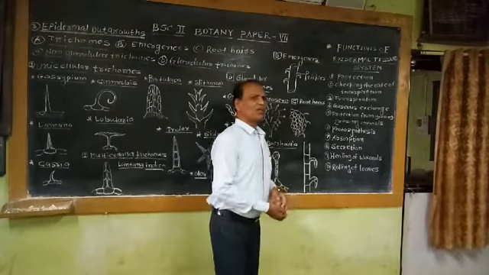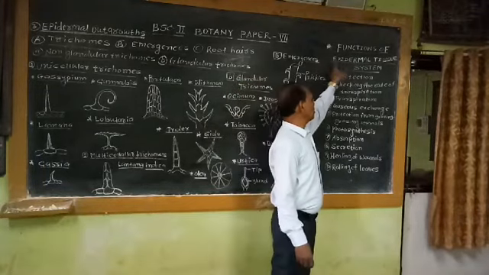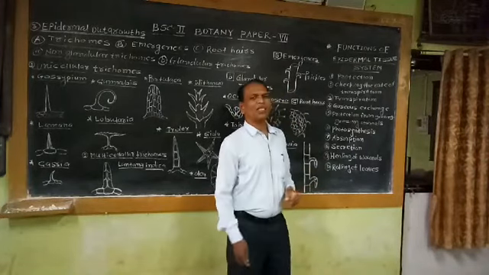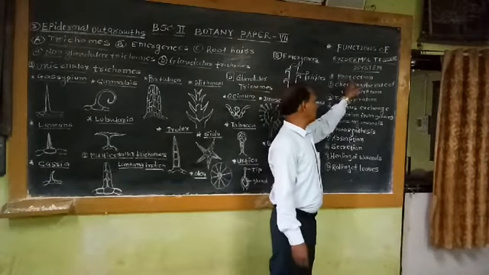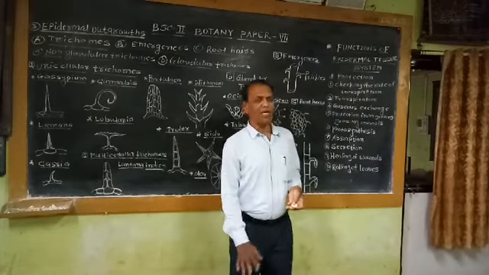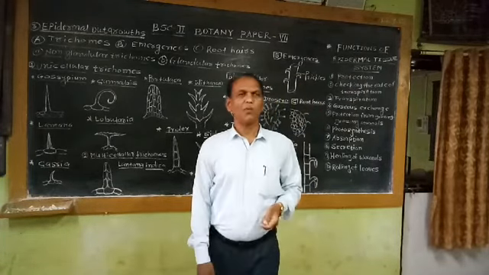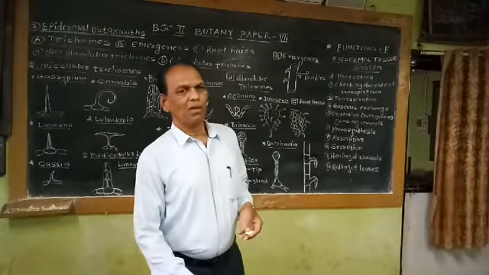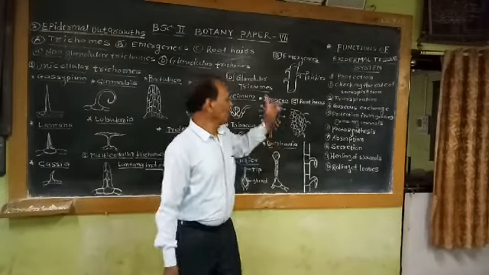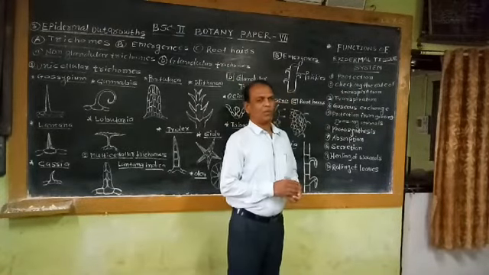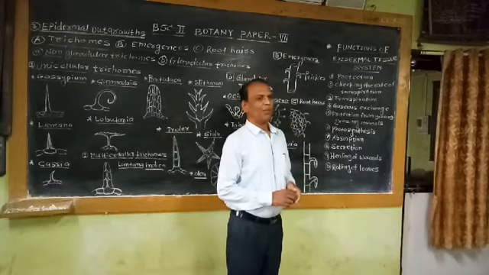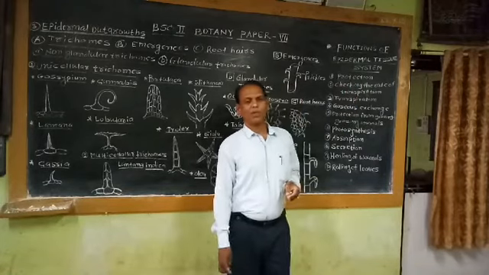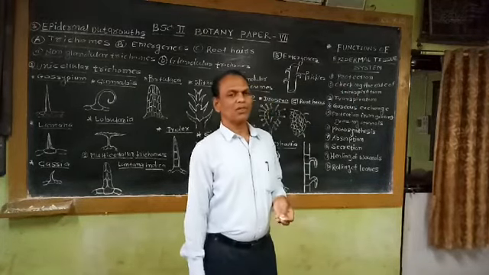Then I am going to discuss the last part of this tissue system, the functions of the epidermal tissue system. There are 10 different functions performed by the epidermal tissue system. The first basic and important function of the epidermis is protection of inner tissues from mechanical injury or entry of pathogens, etc. This continuous layer of epidermis performs the main function of protecting the inner tissues.